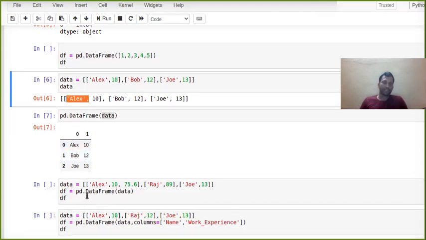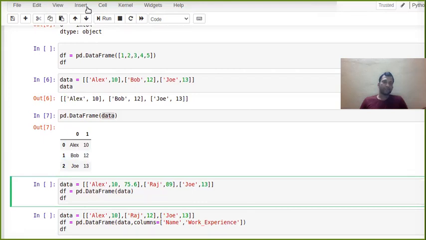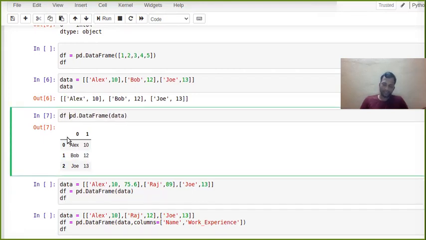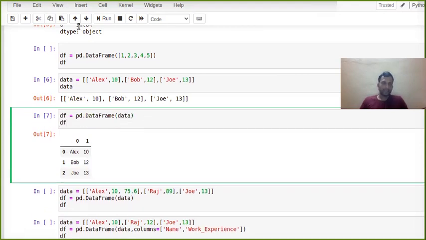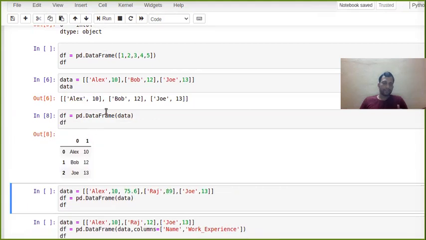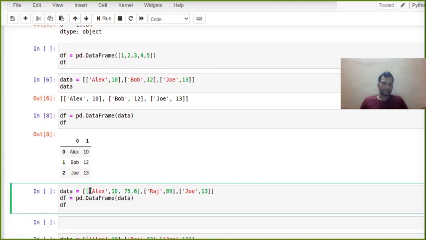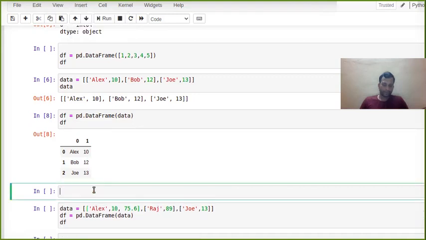Now if you want to check data types, for that I first have to store it, and then only I can check the data type. So let me rerun the code. Yes, now I want to check data types here. I'm going to create one block here, df.dtypes.